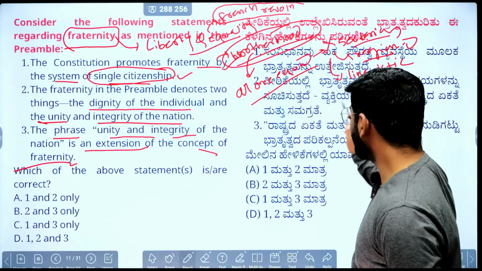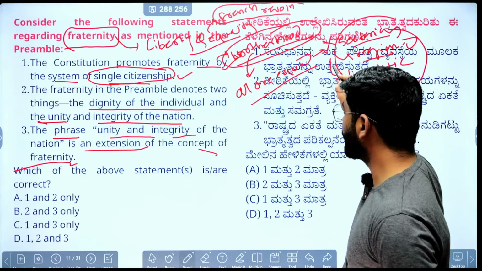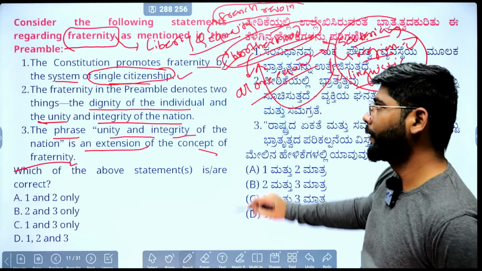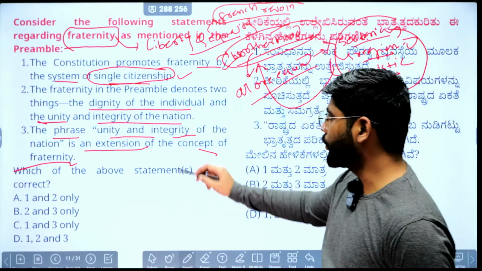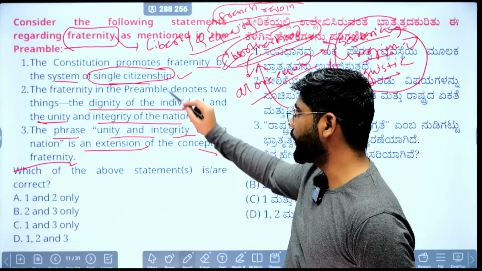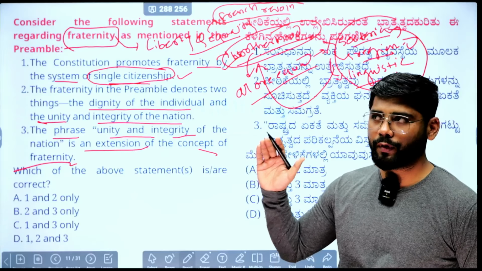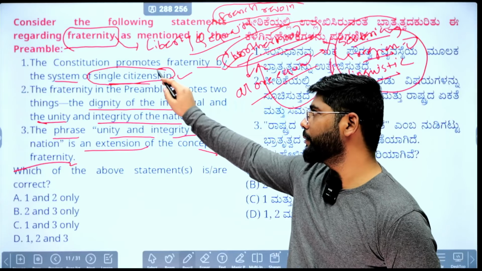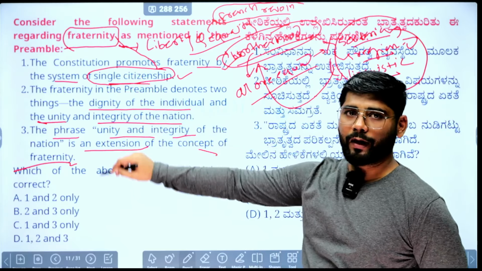When they are free from this, then only we can enforce the brotherhood, and this particular aspect will be ensured through the single citizenship, because we have only the national citizenship. We don't have any regional citizenship, state citizenship, or community membership. We have only the national membership, that we are citizens of India, and through the single citizenship the fraternity will be enforced.